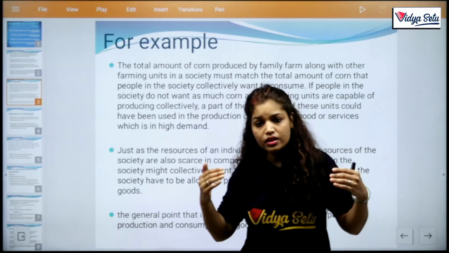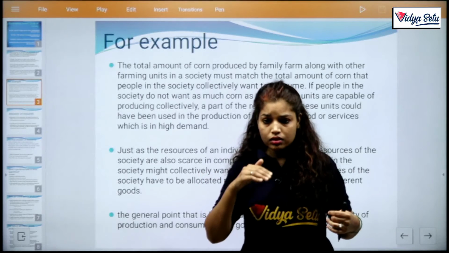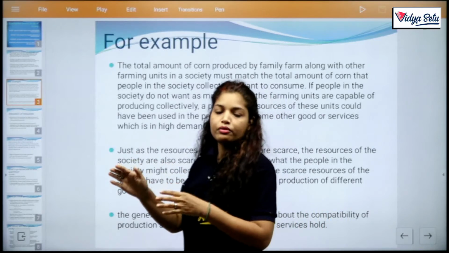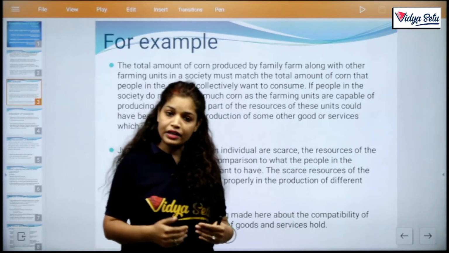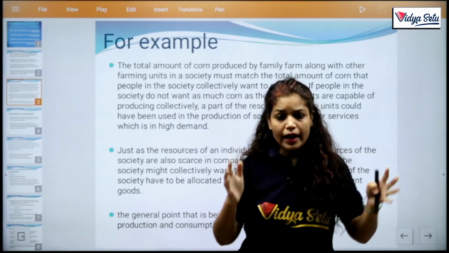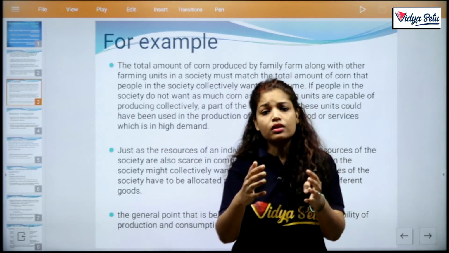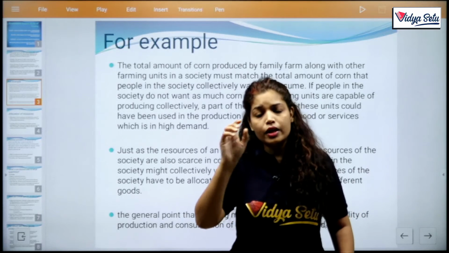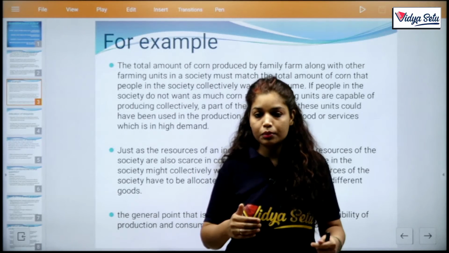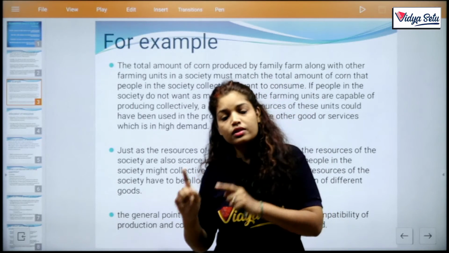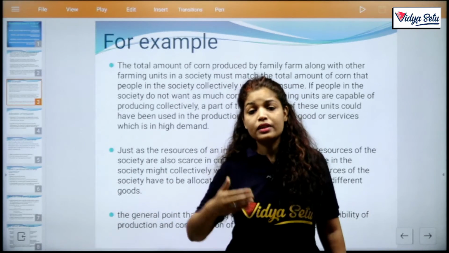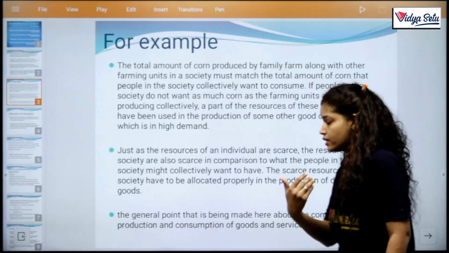Central means that every country, every citizen is faced by this problem. So we give examples like every person has limited resources and has to manage these resources with his wants, clear? Similarly, when we add up this number of people, they become the country, and we are able to say that this is the central problem. This is not a problem of a single person, single household, single company, or single individual state. This is the problem of the whole country or the nations, clear? We will discuss it later.